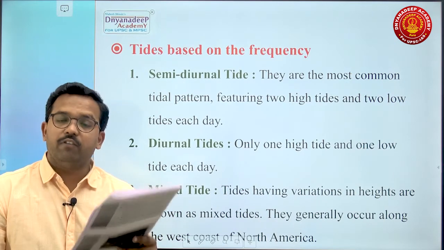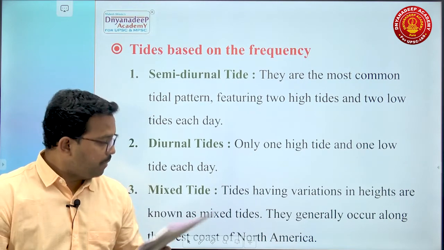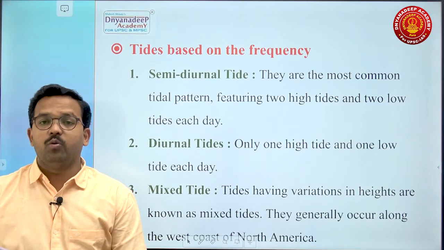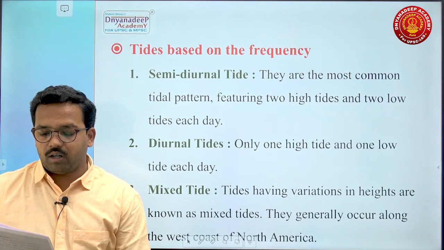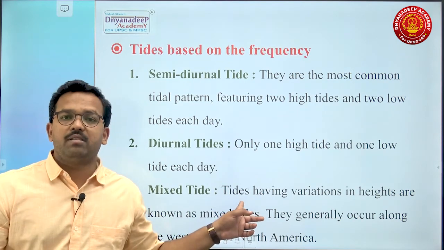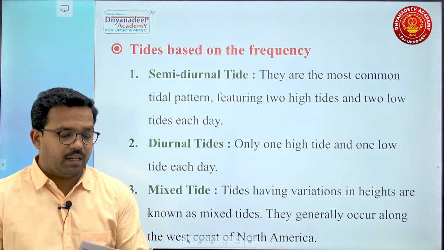Diurnal tides have only 1 high tide and 1 low tide each day. Then mixed tides: tides having variations in height are known as mixed tides. They generally occur along the west coast of North America. That's why this third point is important. Mixed tides generally occur along the western coast of North America.